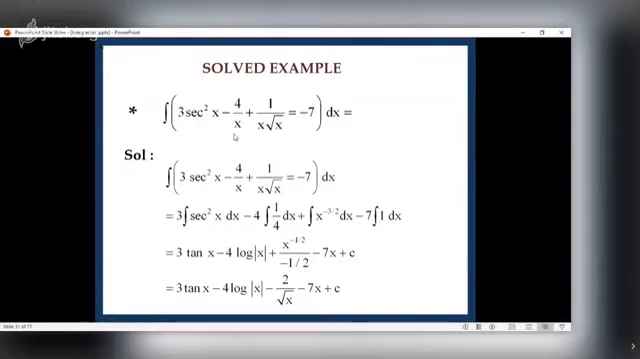Now, what is integral of sec square x? It is tan x. What is integral of 1 upon x? It is log of mod x. I cannot integrate 1 upon x root x as it is. I have to write this in standard form. That is in which form? x raised to n. So it can be put in that form as x raised to minus 3 by 2.